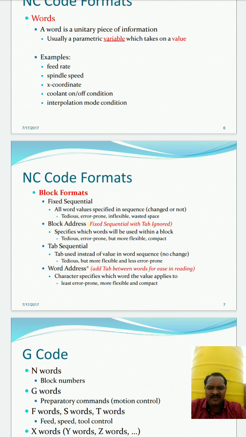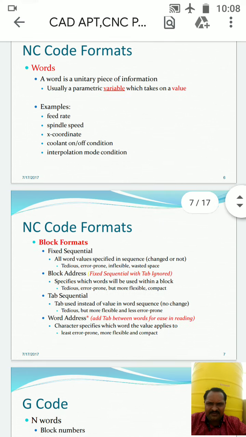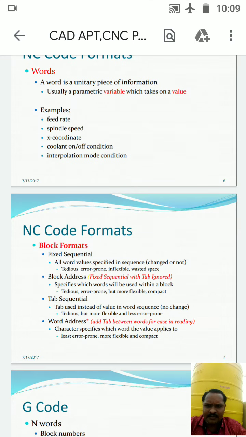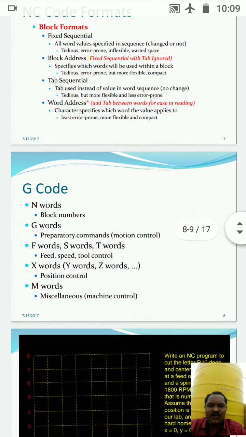So what does it say? NC code formats, that is fixed sequential. All word values are specified in the sequence, whether changed or not changed. So it is tedious, error prone, inflexible, with wasted space, etc. These are the characteristics of the fixed sequential. Then block address, tab sequential, word address, these are also the same for the NC code formats.